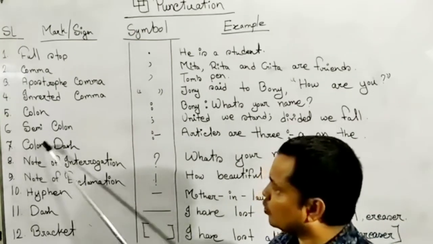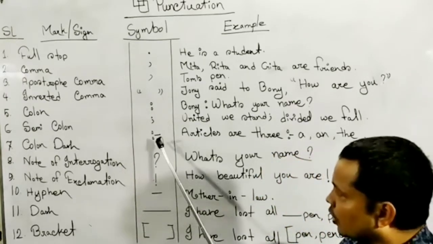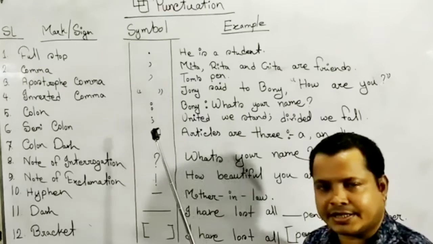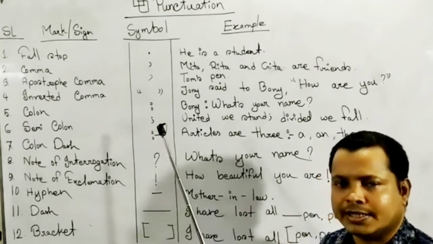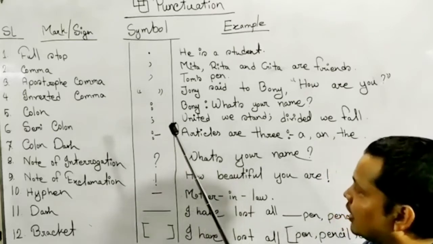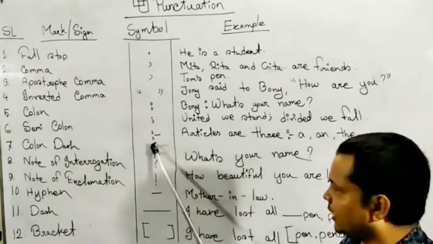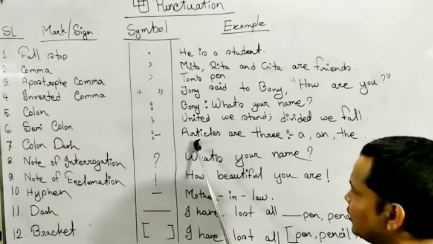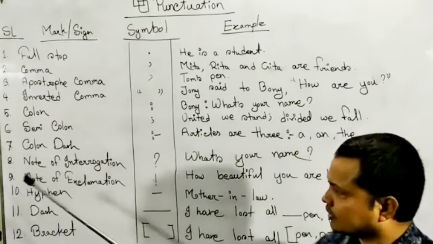Number 7, colon dash sign. When a classification or diagram is needed to narrate, we will have to use colon dash. For example, articles are 3: a, an, and the.